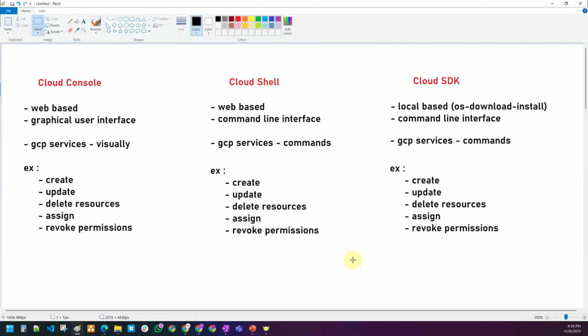What is the difference between them, sir? One is available over the web. Cloud Shell is available over the web, but this is local based.